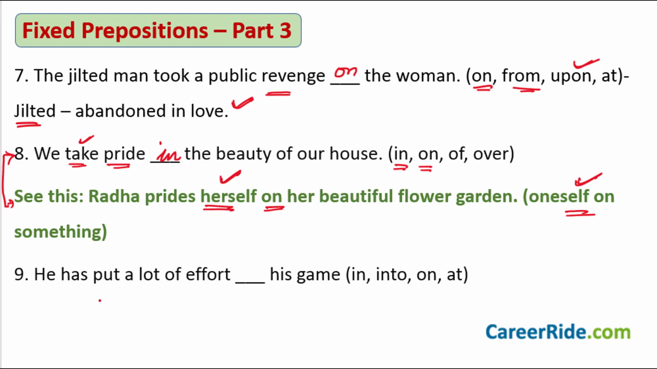Okay. Sentence number 9. He has put a lot of effort in, into, on, at his game. Which of these options would you fill here? He has put a lot of effort into his game. Why? This word put is present here in the sentence. So the effort was earlier with the boy or the girl who was playing the game, and now they have put this effort from inside them into the game. Right? So there is a transfer, you see. From them into the game. So he has put a lot of effort into his game is what you would say.